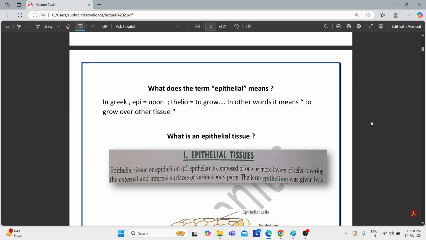So first we must try to know what is the meaning of the word epithelial. If we break down the word epithelia into two parts, that is epi and another is thelio, we see that the meaning of the portion epi is upon, or we can say on. And the meaning of the word thelio is to grow. So what does it basically mean in biological terms? In biological terms it means to grow over other tissue.